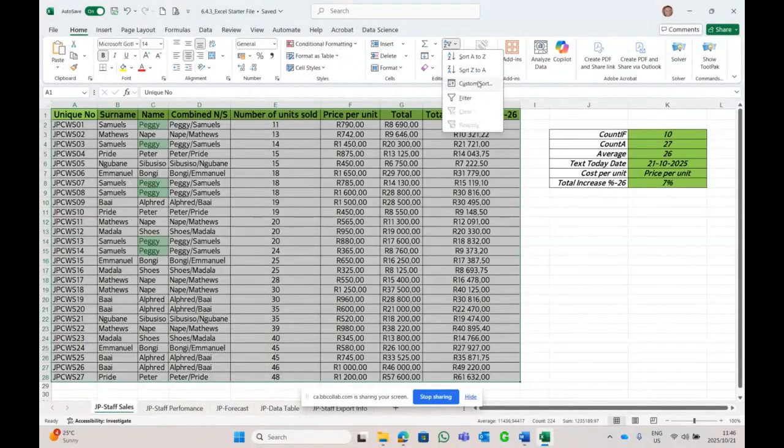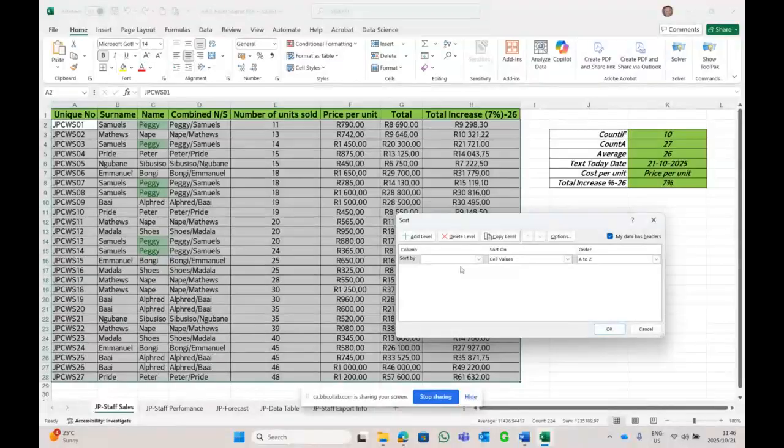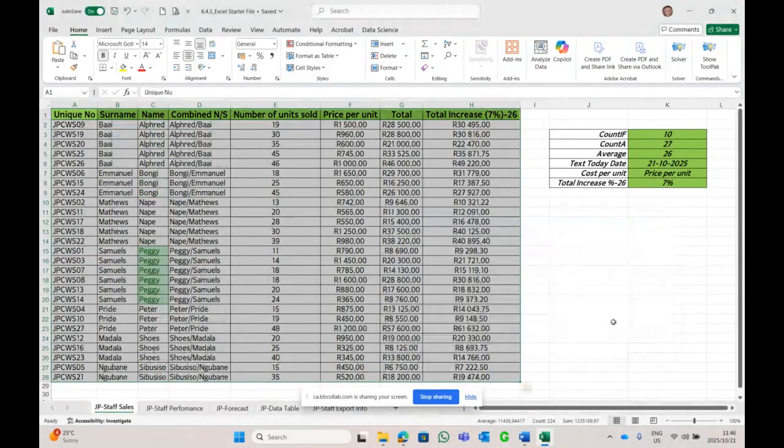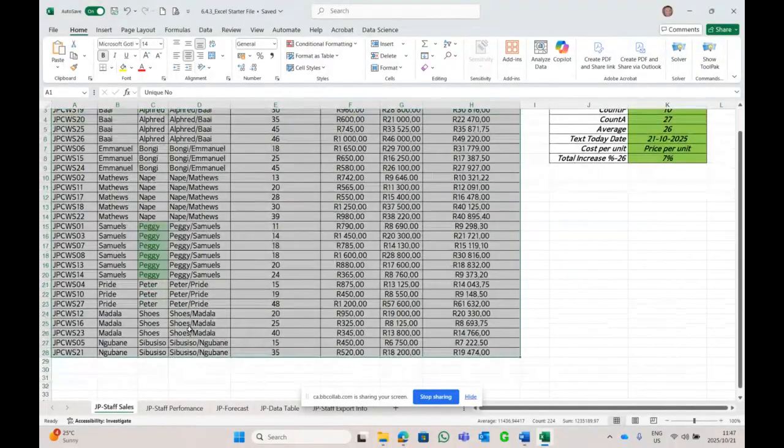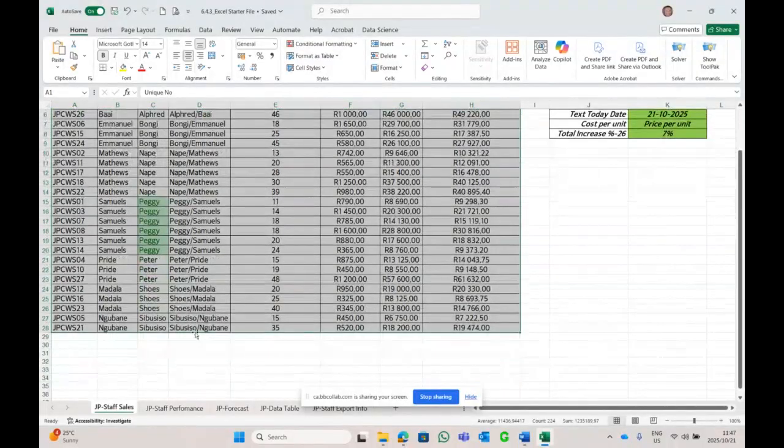There we go. Custom sort on the column name in A to Z order. All the Alfreds are together, all the Bongis are together, all the Napes, all the Peggies, all the Peters, and the Shoes, and Sibu Siso.